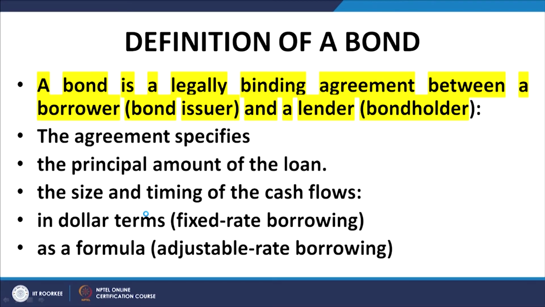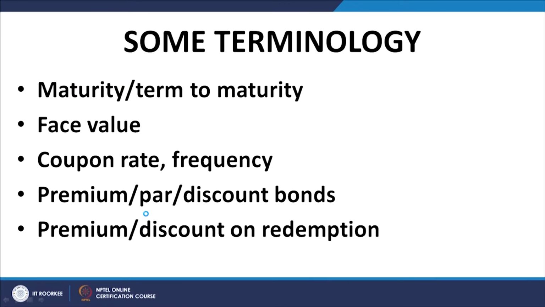But the important thing is either the rate is fixed or the rate is floating. Floating in the sense that it is tagged to the value of another market-influenced economic variable, and the interest rate may change from one period to another, in which case it is called a floating rate.